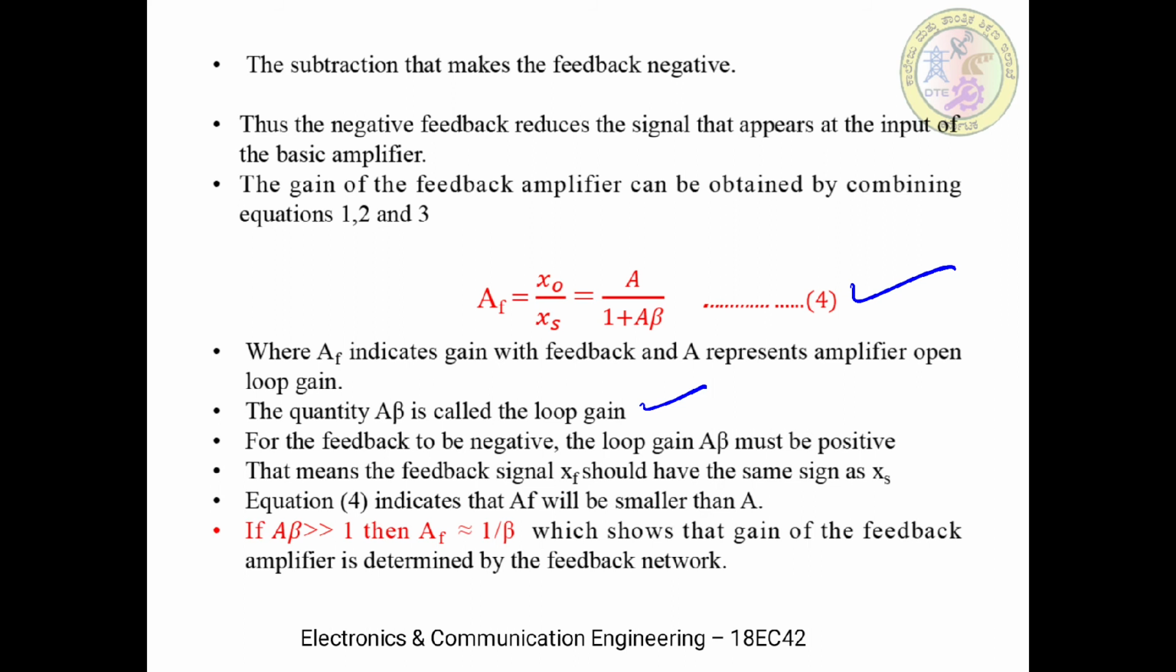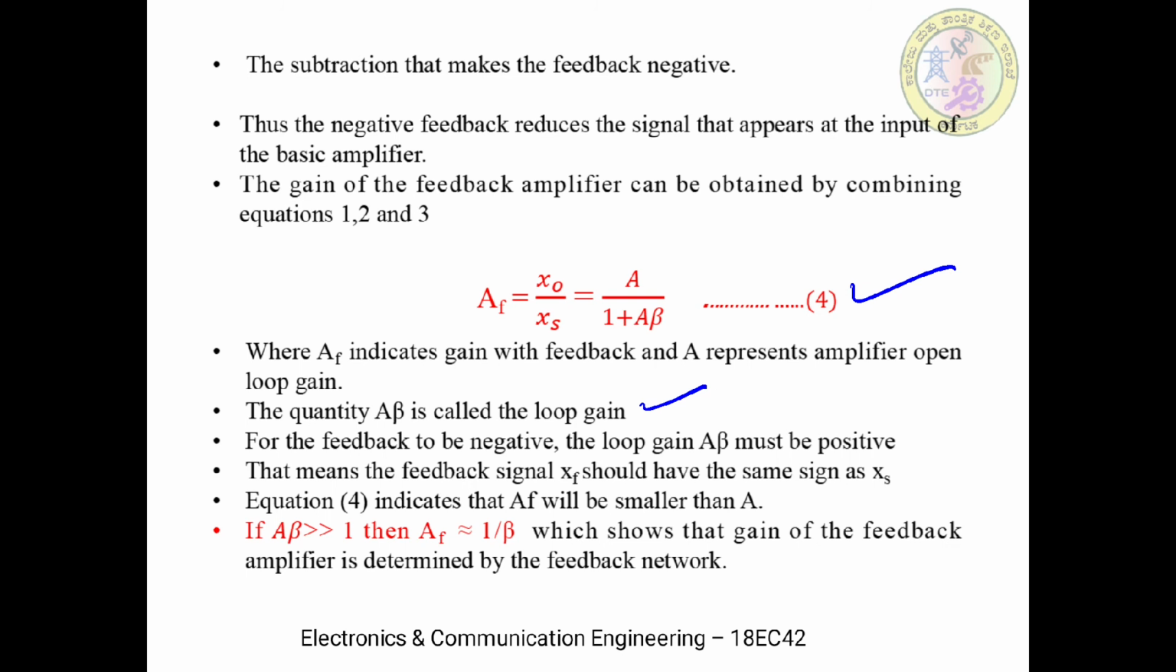Now one thing we can observe here: we have taken a negative feedback, but the sign of the loop gain is positive. So we can state that for the feedback to be negative, the loop gain A beta must be positive. That means the feedback signal xf should have the same sign as xs.